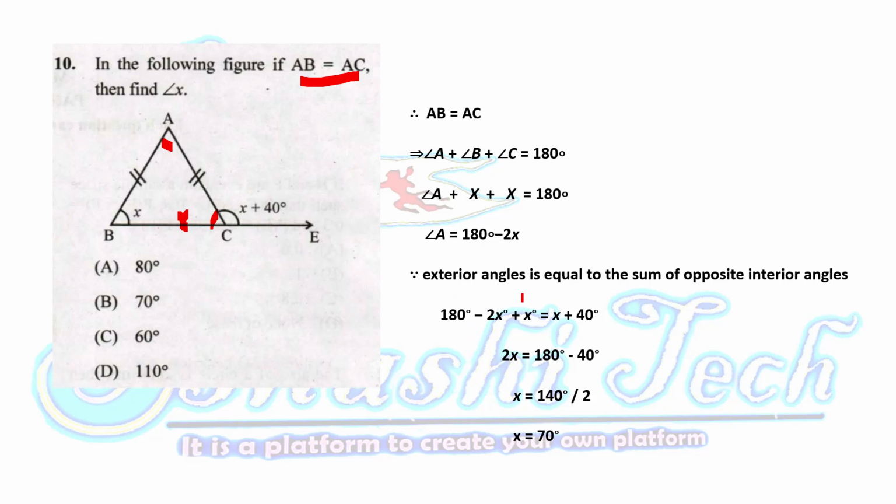We know that the exterior angle is equal to the sum of the opposite interior angles. That is, 180 minus 2x plus this x is equal to x plus 40. That is 2x is equal to 180 minus 40. X is equal to 140 divided by 2. You will be getting 70. So the final answer is 70. Option B is the correct answer.